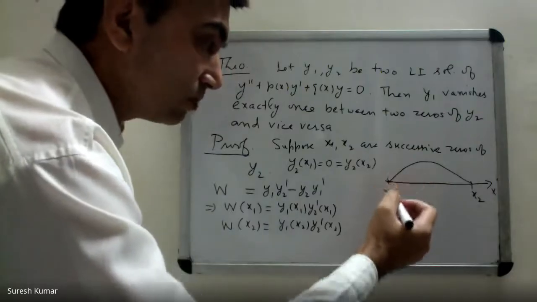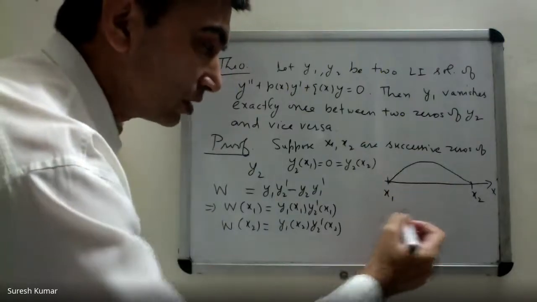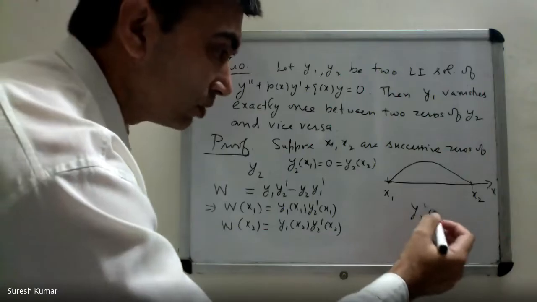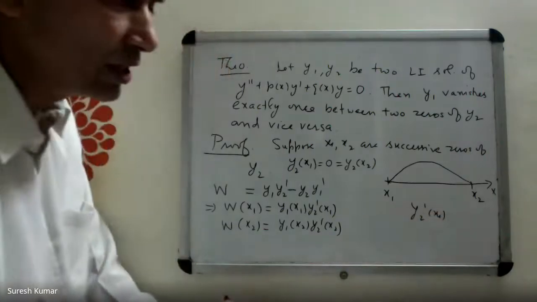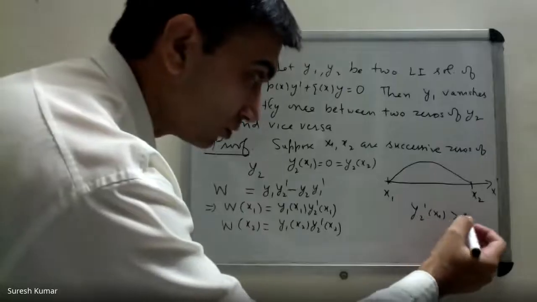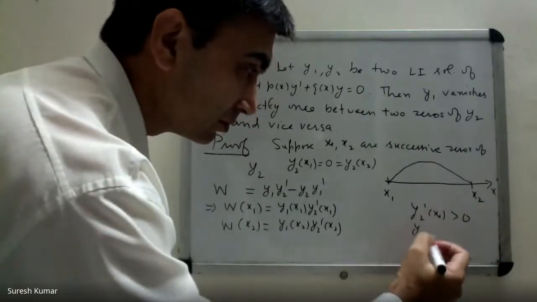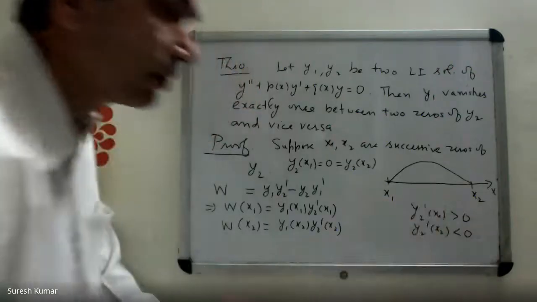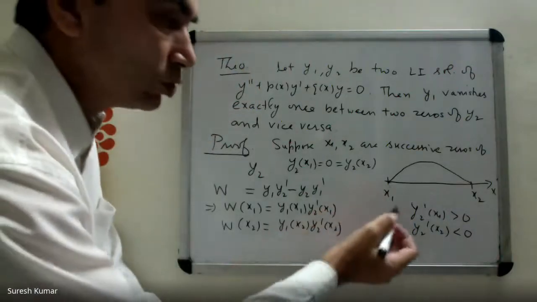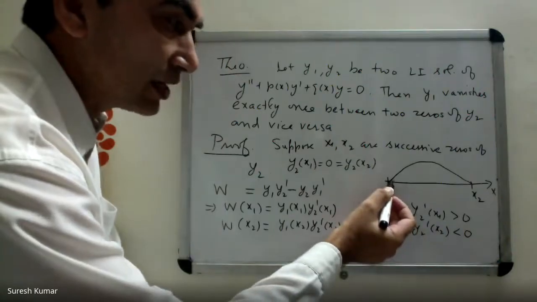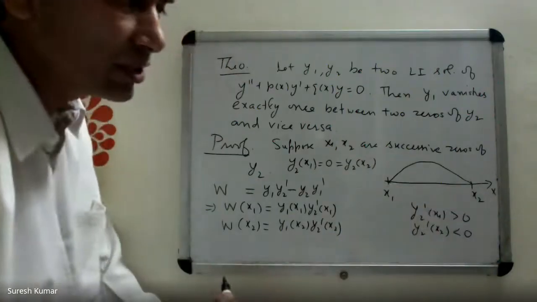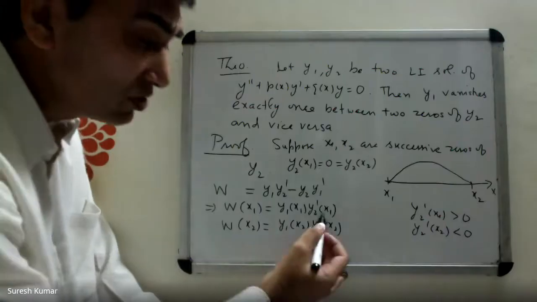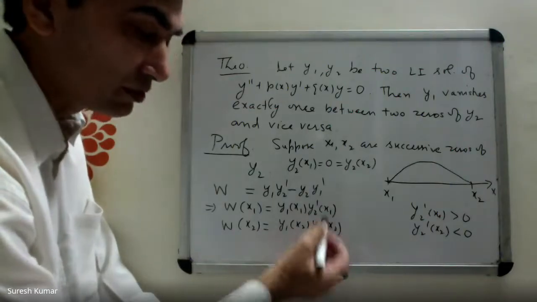So what is y2 prime at x1? Can you tell me? Is it positive or negative? Positive. And here negative, correct? If y2 prime is positive at x1, it is negative at x2. Means these two are of opposite sign.